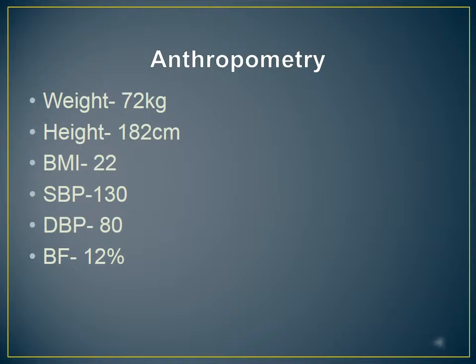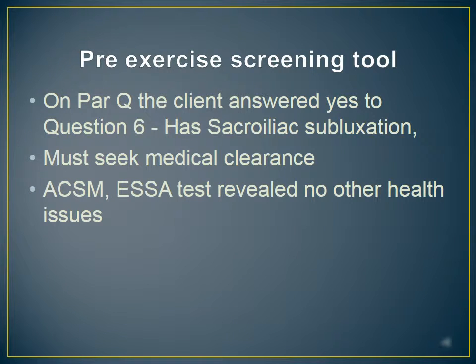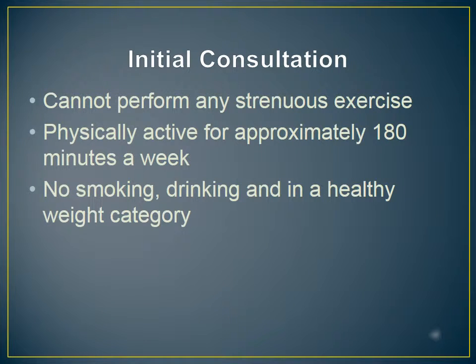Anthropometry. My client is reasonably tall, standing 182 centimeters, and skinny, only weighing 72 kilos. This gives him a BMI of 22, which places him in the normal range for BMI, and he has a body fat percentage of 12%. On the PAR-Q, the client answered yes to question 6, which puts him at a moderate risk. He has to seek medical clearance from his doctor to perform exercise safely, while ACSM and ESSA revealed no other health concerns. Initial consultation. After the initial consultation, I determined that he cannot perform any strenuous exercise. He is only physically active 180 minutes per week.